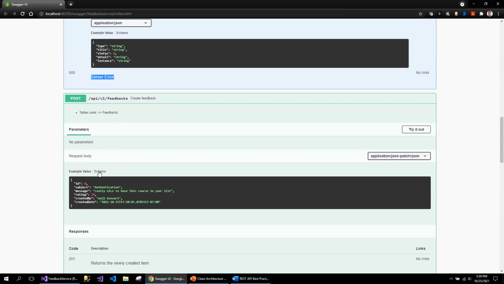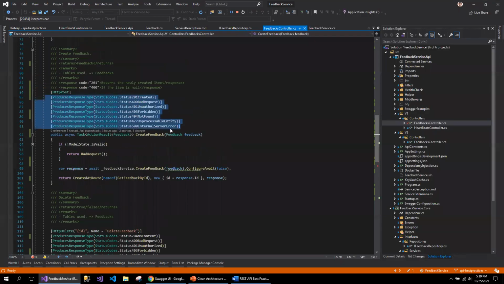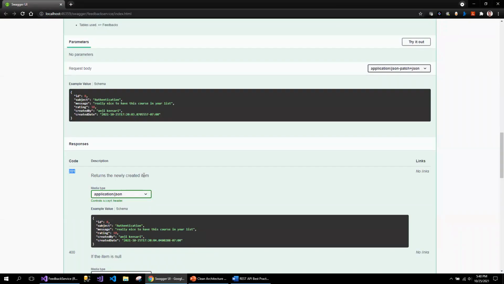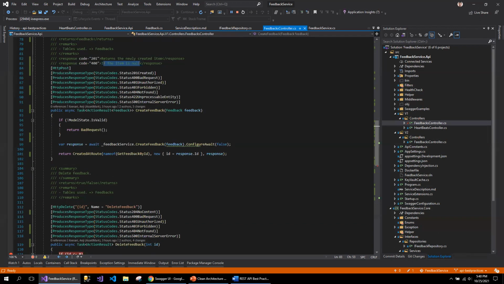Now see the difference between the get and post. In case of post, I have a 201. I have also written some description here: returns the newly created item. How is that possible? For the create, I had to decorate this property, response code 201, with whatever description you want to add. In case of 400, whatever description you want to add, you can add it here. This is a way of extending the documentation for the API endpoint for the consumers so that they are very clear on what they are consuming. So this is about the create API endpoints.